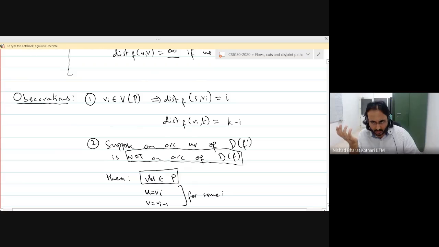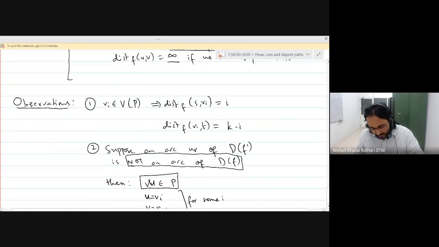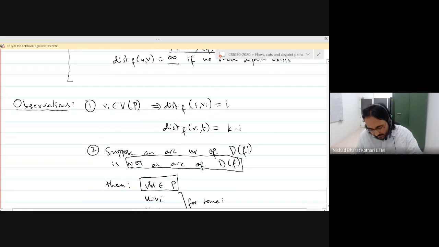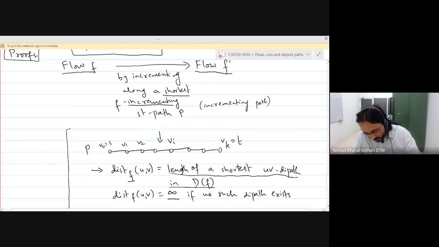For any arc that is not on the path, there are not going to be any changes. So because there is some change, this has to be on the path, and on the path we know that this is not an arc in D of F, which means UV is not in D of F, so it has to be that v appears somewhere and u appears somewhere else. And so that is why we can say that v is equal to vi minus 1 and u is equal to vi for some i. Is that clear?